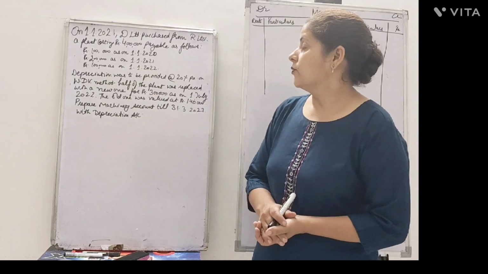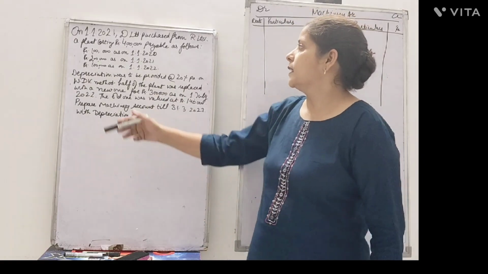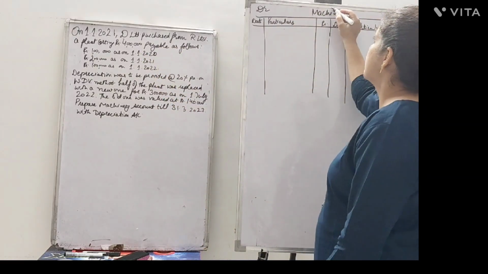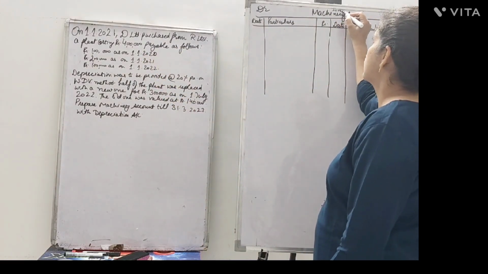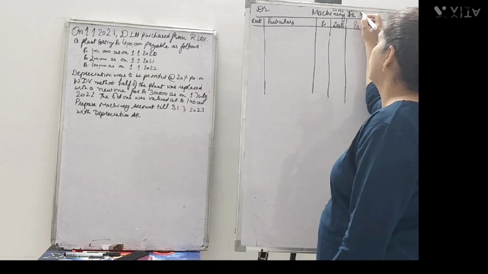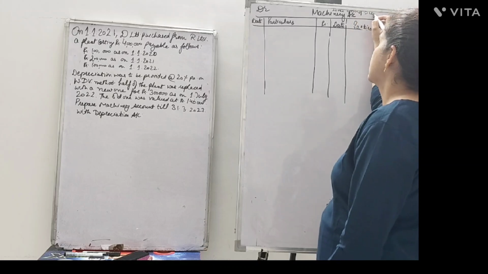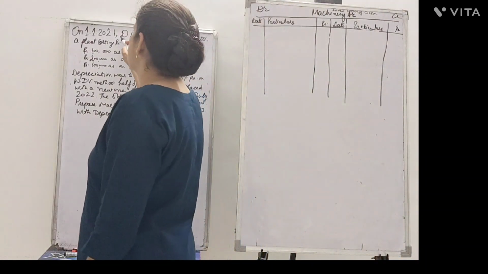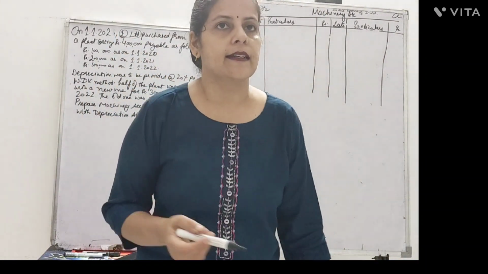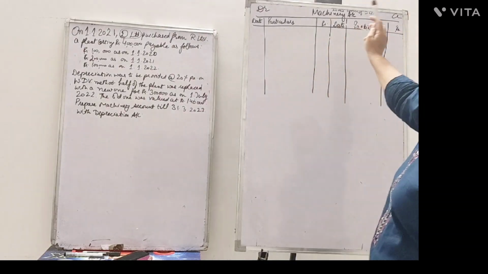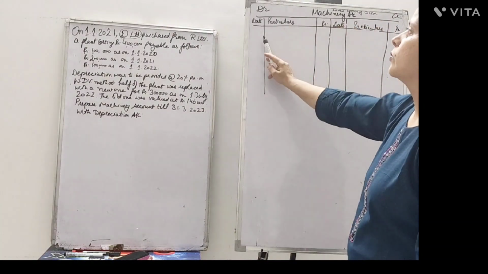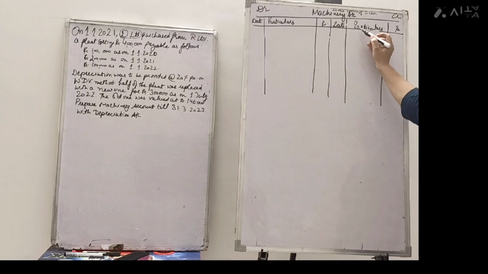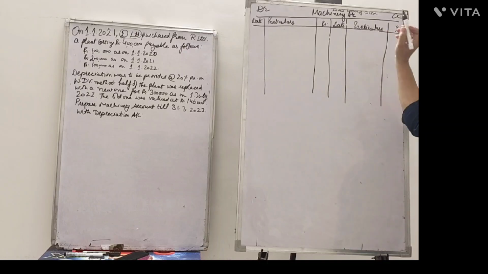So let's see. On 1st of January 2021, D Limited purchased from R Limited. First of all, we are preparing the machinery account in the books of D Limited, because who purchased the asset? D Limited. Who will use the asset? That is D Limited. So who will depreciate the asset? That is D Limited, right? So in the books of D Limited, we are preparing the machinery account. The machinery account has a debit side with date, particulars and amount, and the credit side also has date, particulars and amount.